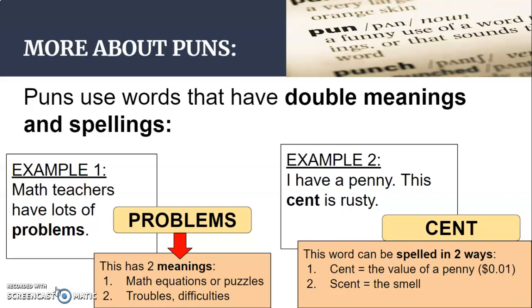Another example is, I have a penny. The cent is rusty. This one is more a pun about spelling. On one hand, cent could mean the value of a penny, or it could also mean the smell. So that's a play on words with the spelling of the word cent. Interesting there.